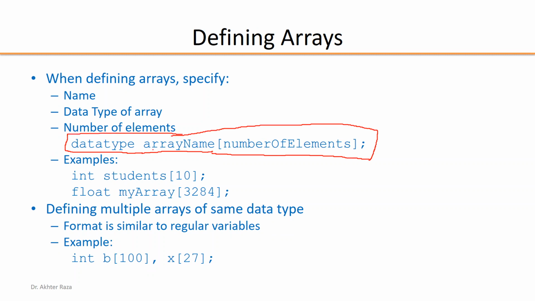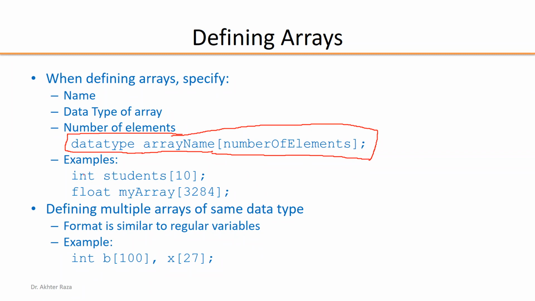So how can an array be declared? This is int students[10]. So an array variable students is declared. How many elements does this contain? 10. What is the type of every student?